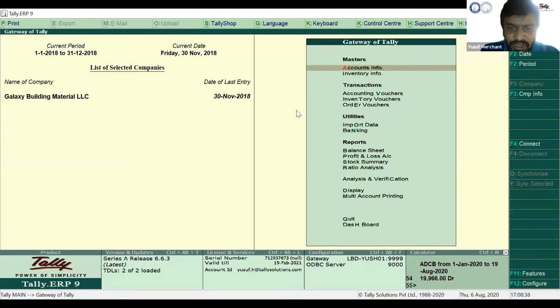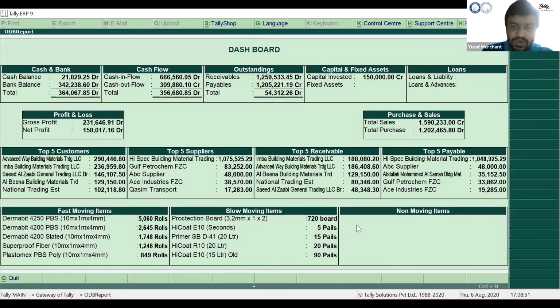So I'll just show you one more thing. There is one enhancement which has been developed by partner Albuch Consultancy. It says owner dashboard. This will not come in your default Tally. Once you click on the owner dashboard, it gives you an entire summary of your company, where it's standing, what is happening in your company, and things like that. You can see cash flow, fund flow, outstanding, fixed asset, liability, net profit at one click of the button. We call it the ODB report, which is the owner dashboard report.